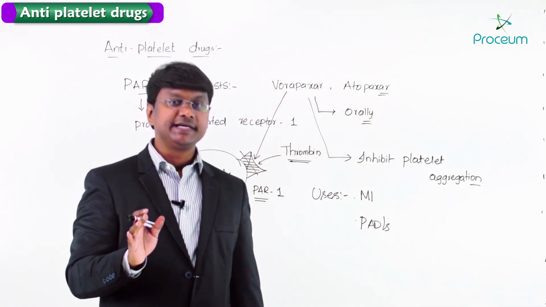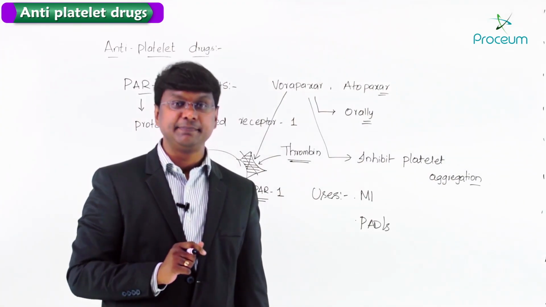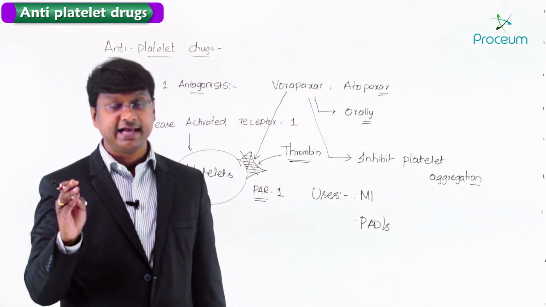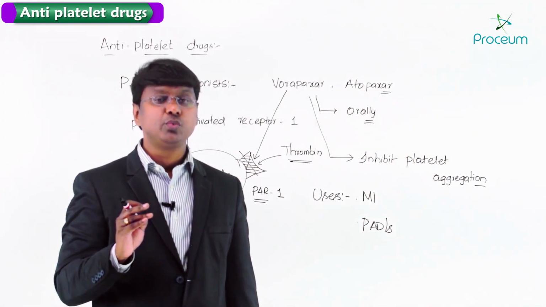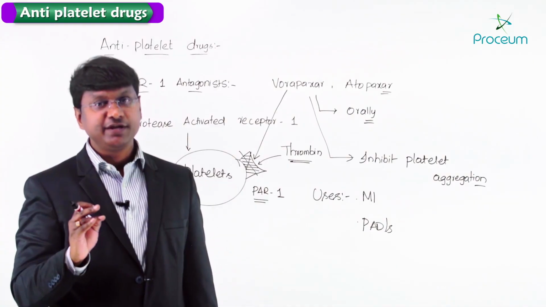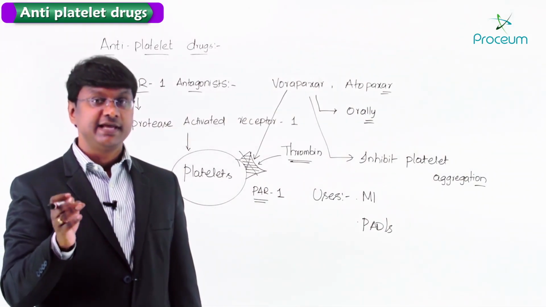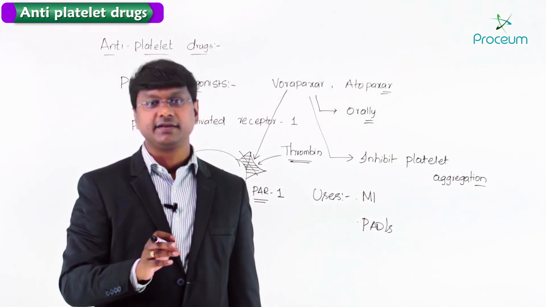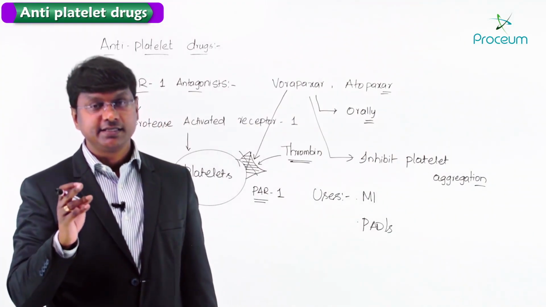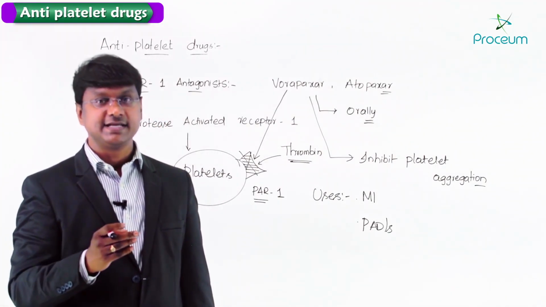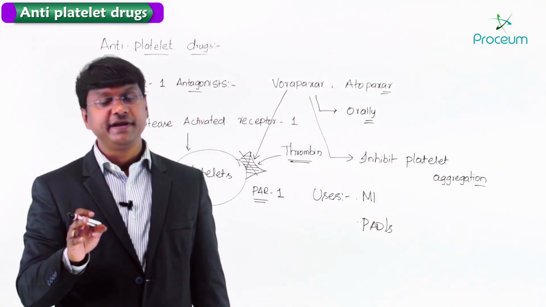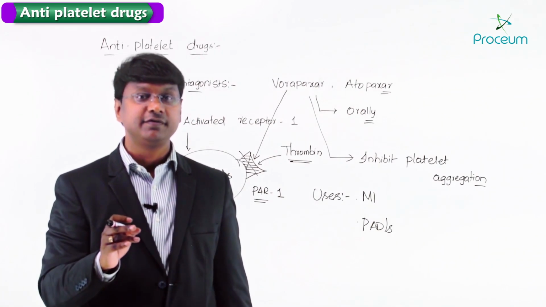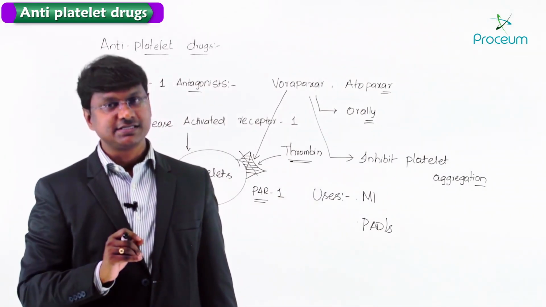So this completes the discussion of the antiplatelet drugs. We have the COX inhibitor, that is aspirin. Then we have the P2Y12 receptor antagonists, again reversible as well as irreversible. The irreversible are clopidogrel, prasugrel and ticlopidine, whereas the reversible P2Y12 inhibitors are cangrelor as well as ticagrelor.